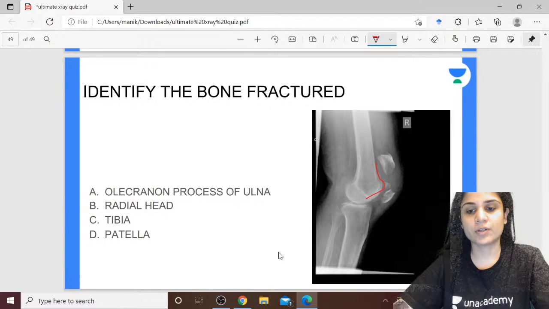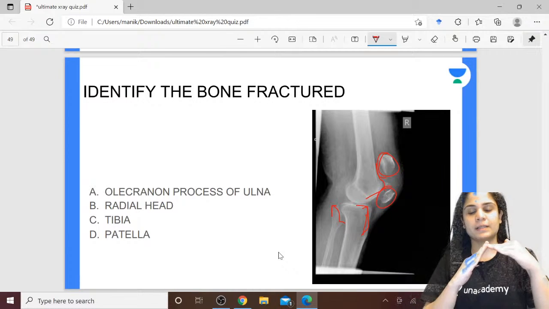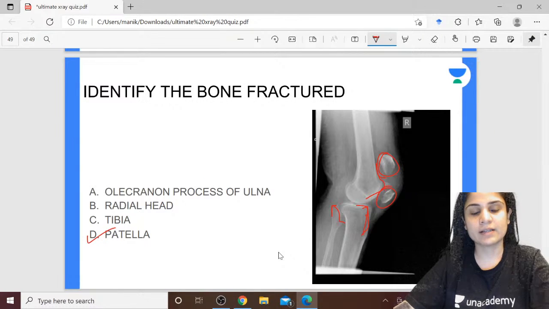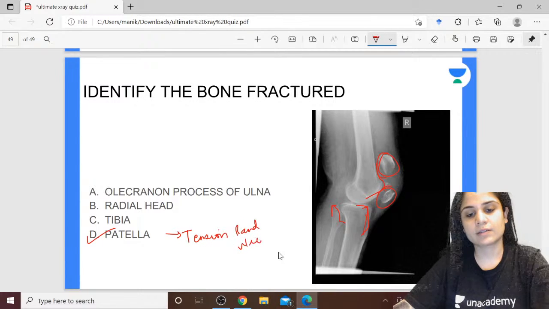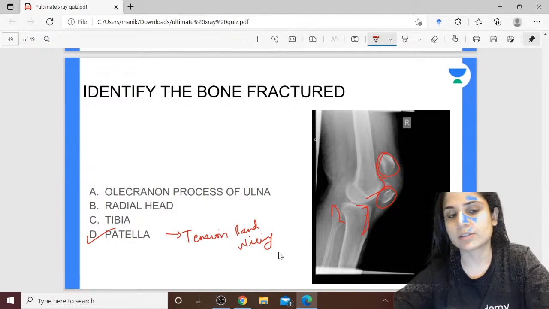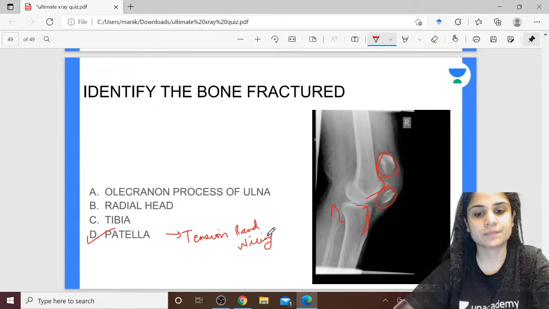So all of you can identify, this is femur, this is your fibula, in front of it is your tibia, and this is the knee, and your patella is completely broken into two parts. So this is your patella, and what will be your treatment? Your treatment for this will be nothing but tension band wiring. Alright. What is the other bone for which we can do tension band wiring for fracture? Any other bone for which we can do tension band wiring for fracture?